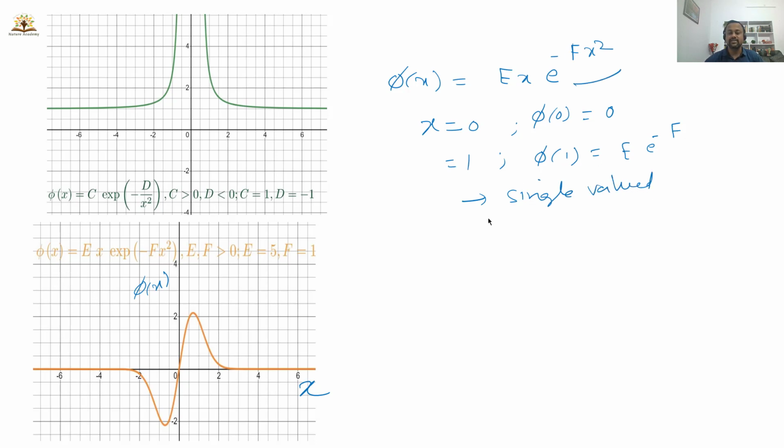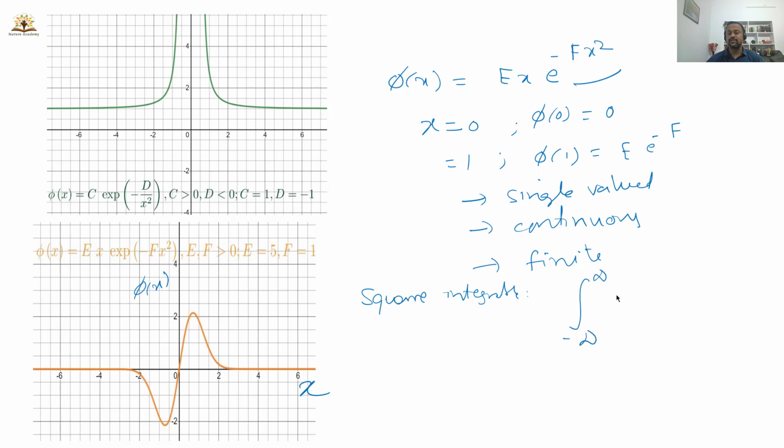Since we have e power x, this is continuous also, and this is finite also. So now we have to check whether the given wave function is square integrable or not. What is the condition for square integrable?